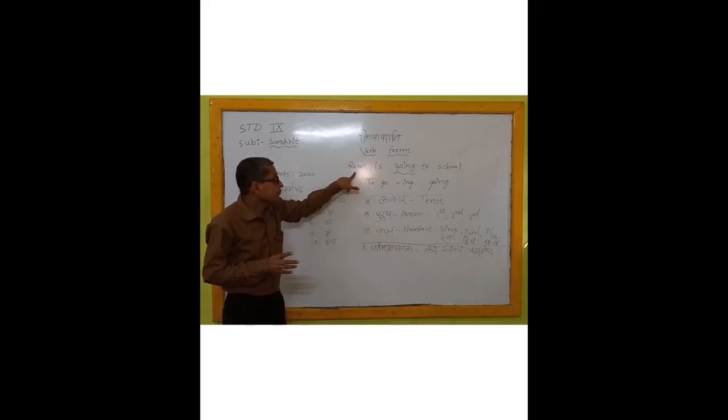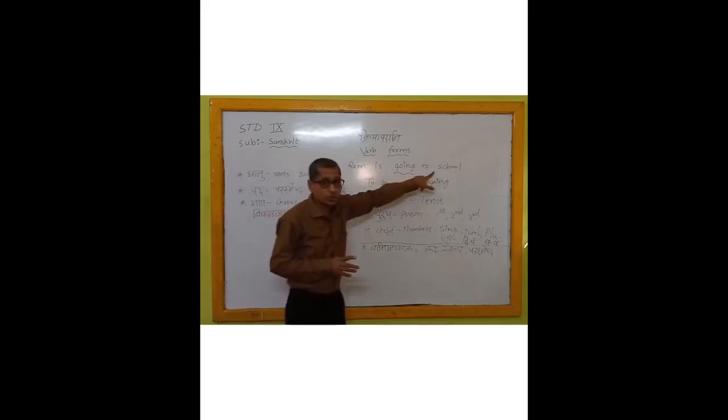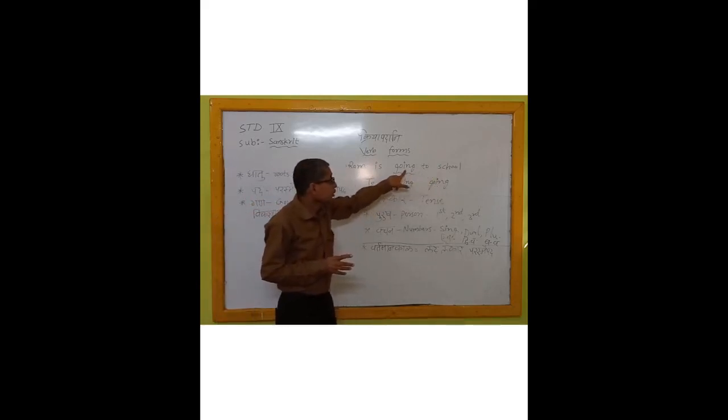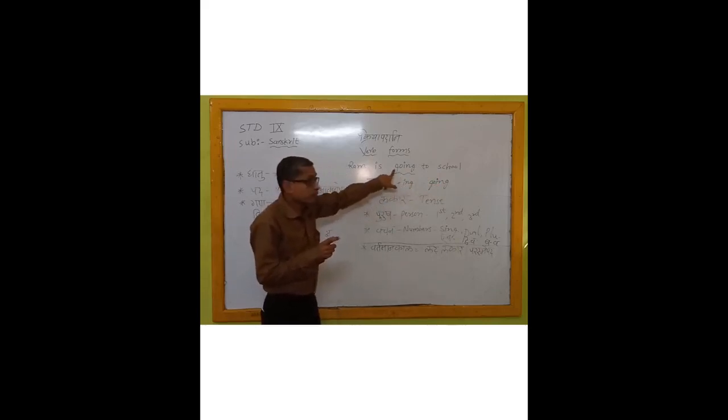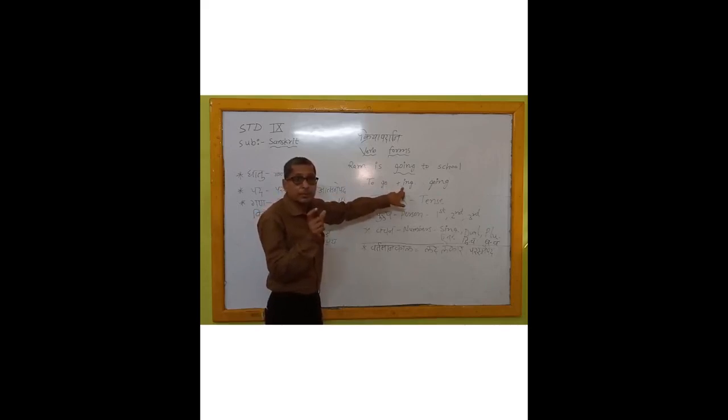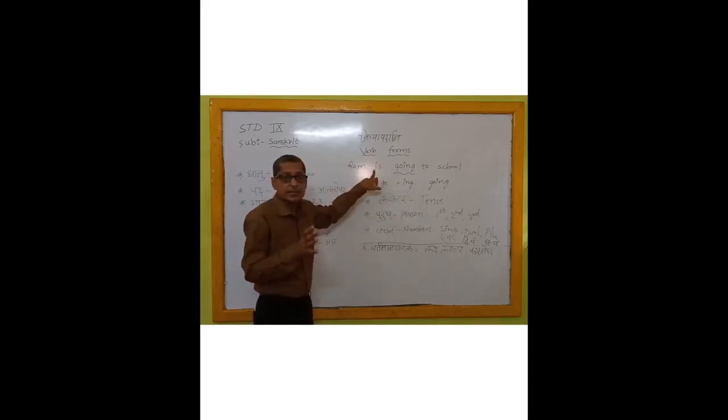See here, Ram is going to the school. Going is the verb form. But in the verb, "to go" is the main. After that, we put some suffix, which means a termination of the verb, "ing". By seeing this "ing", we can understand that it is continuous. And by seeing "is", we can understand that it is a present continuous form.